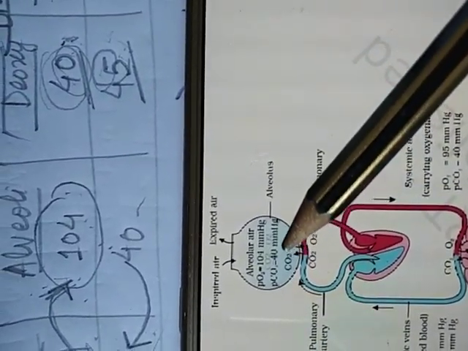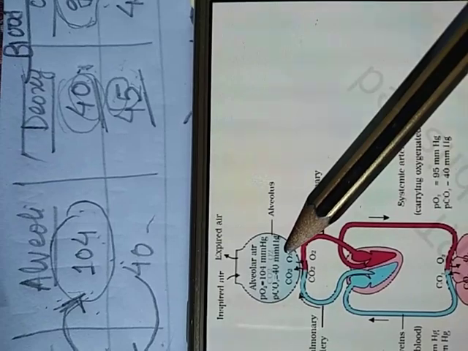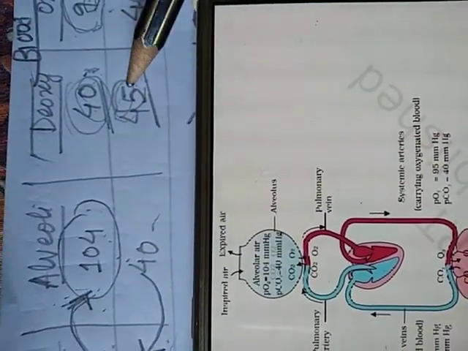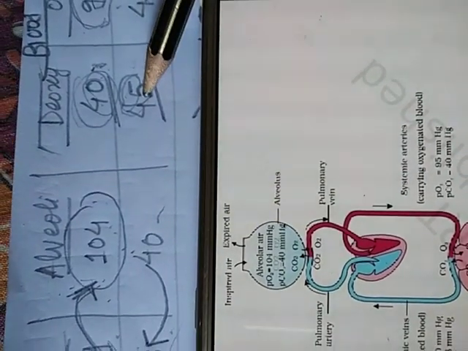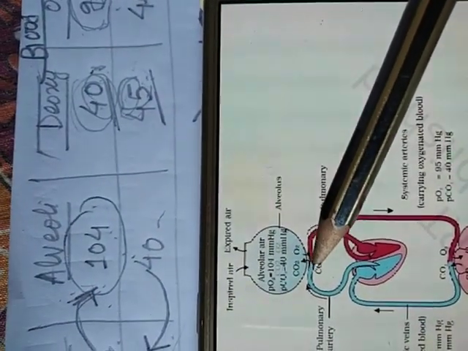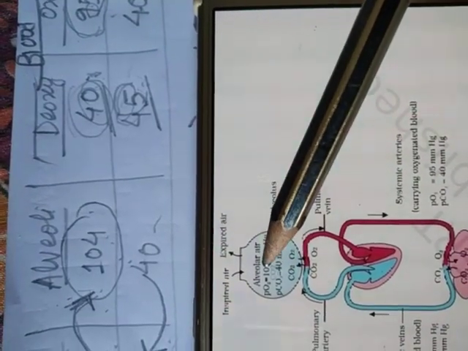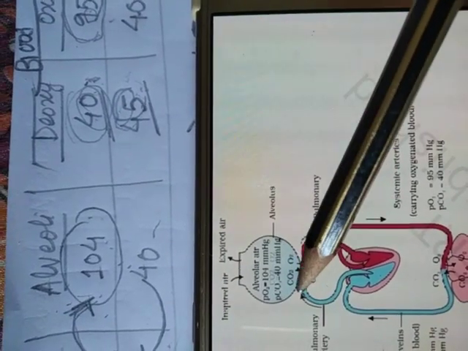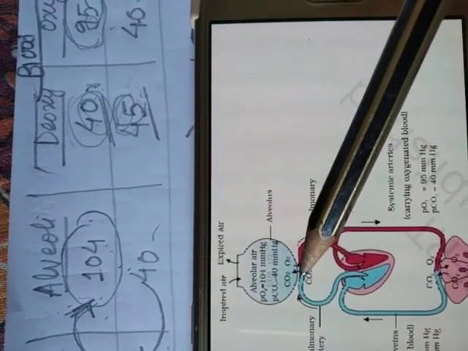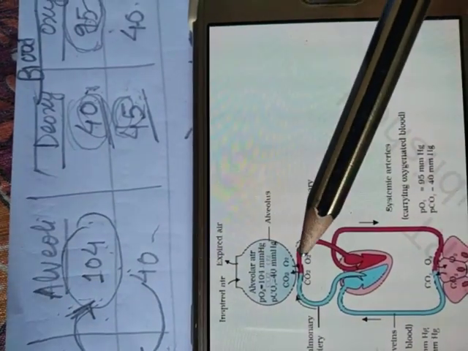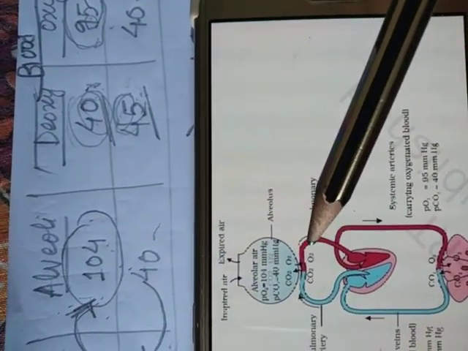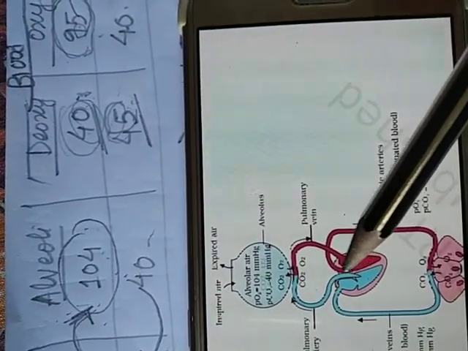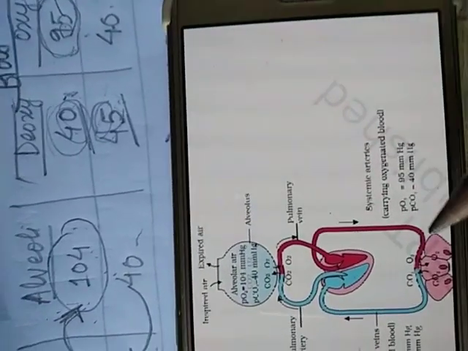Next, in alveoli, PCO2 equals 40 millimeter Hg, whereas in the blood circulatory system it's about 45 millimeter Hg. So CO2 is high here. So CO2 from the blood circulatory system diffuses into the alveoli, but it occurs through the diffusion membrane that we have already discussed. Through the diffusion membrane, CO2 diffuses into the alveoli and oxygen diffuses into the circulatory system, and hence the blood becomes oxygenated. Now this blood enters into the heart. From the heart it goes into,